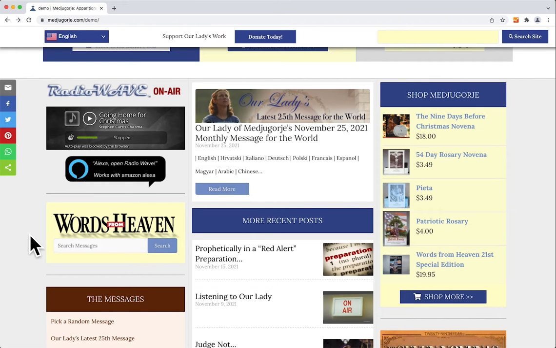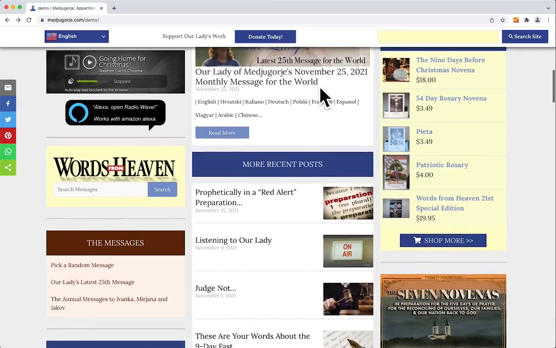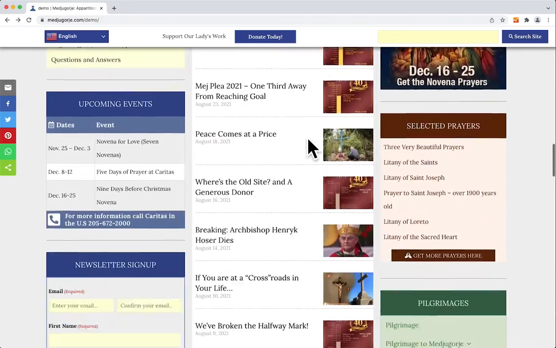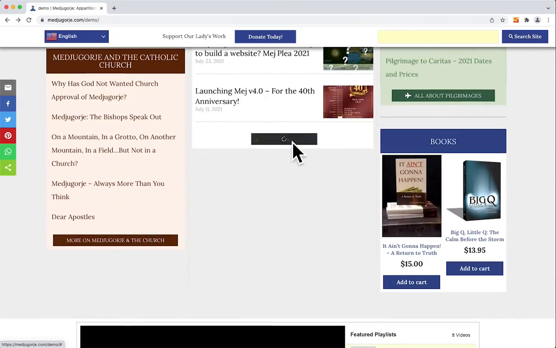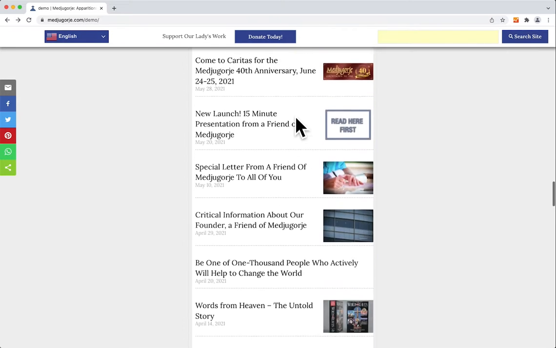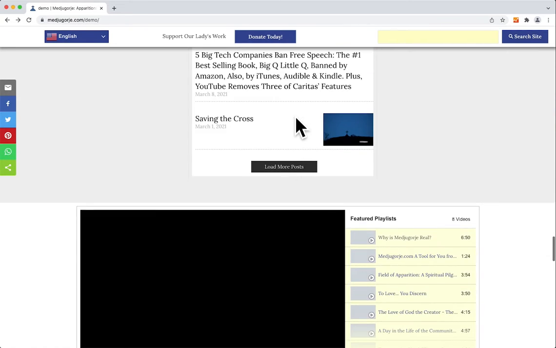Once the Alexa skill is enabled, you simply say, Alexa, open Radio Wave. If you have an Amazon Echo device or the Alexa app on your phone or tablet, it will open and immediately start playing Radio Wave live for you 24 hours a day. All of the latest posts you'll find here in the center area. If you click the button at the bottom that says load more posts, it'll just keep on loading.